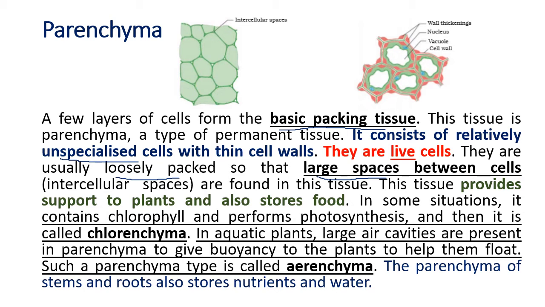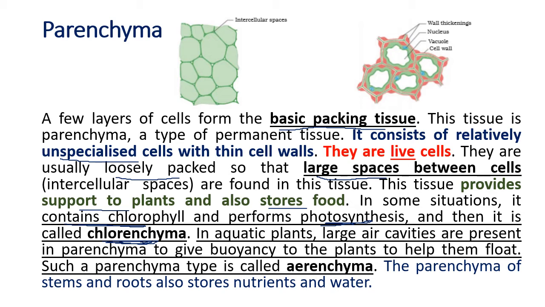Now this tissue, what does it do? It provides support to the plants and also stores food. So this is parenchyma. Now there are different types of parenchyma. One parenchyma contains chlorophyll. It is green in color, so it performs photosynthesis. Because of the chloroplast, it is called chlorenchyma. So chlorenchyma is a type of parenchyma, which contains chlorophyll and does photosynthesis.